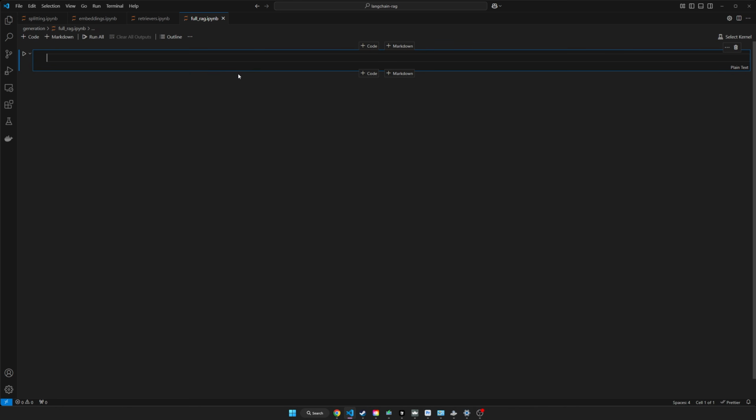So we're going to complete our generation pipeline now by learning how to augment our prompt with context grabbed from a retriever, and then how to send that full prompt to a large language model to get a final answer. With this completed RAG workflow, we'll be able to ask any question we want about the US Constitution.